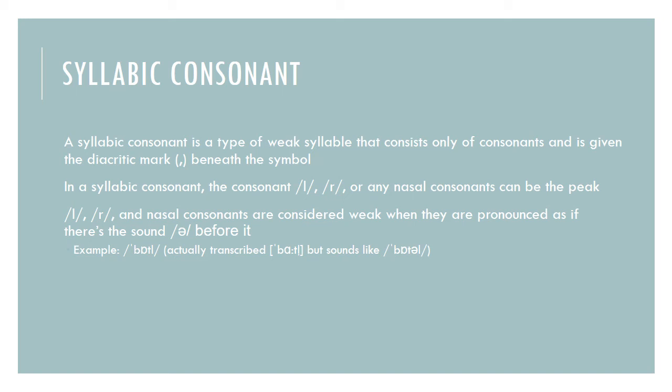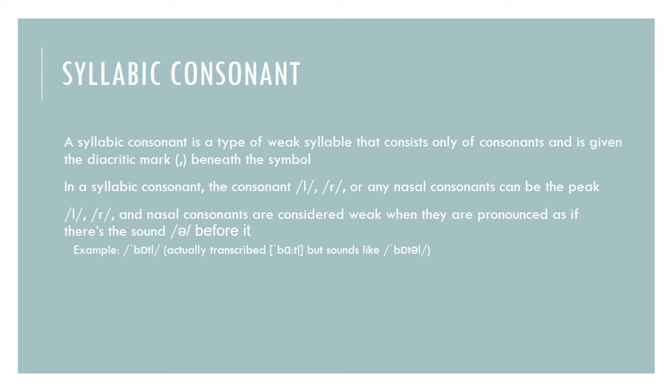So that next is syllabic consonant. A syllabic consonant is a type of weak syllable that consists only of consonants and is given the diacritic mark beneath the symbol. In a syllabic consonant, the consonant L, R, or any nasal consonants can be the peak.